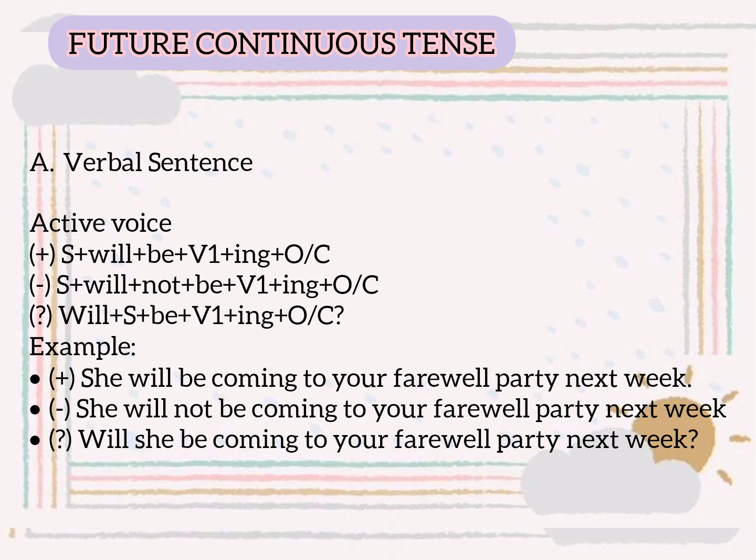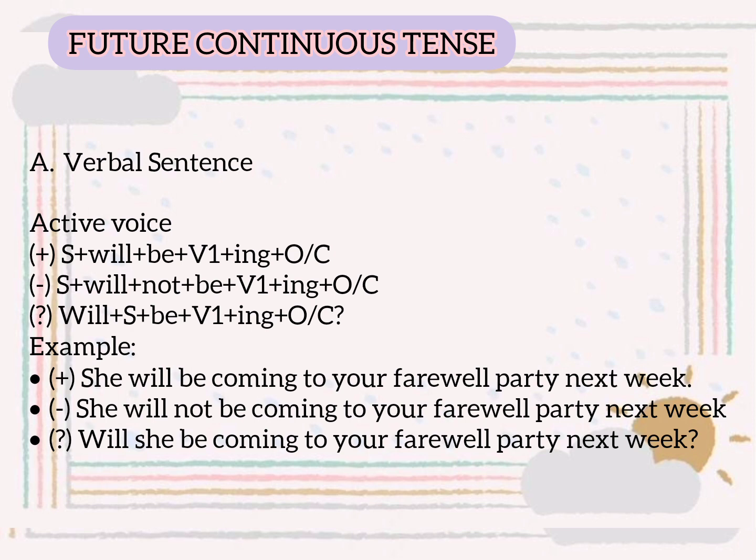So next is the negative pattern. They are subject plus will plus not plus be plus verb 1 plus ing, plus object or complement. The example is, she will not be coming to your farewell party next week. She as subject plus will plus not plus be plus coming, or verb 1 plus ing, plus object or complement, to your farewell party next week.